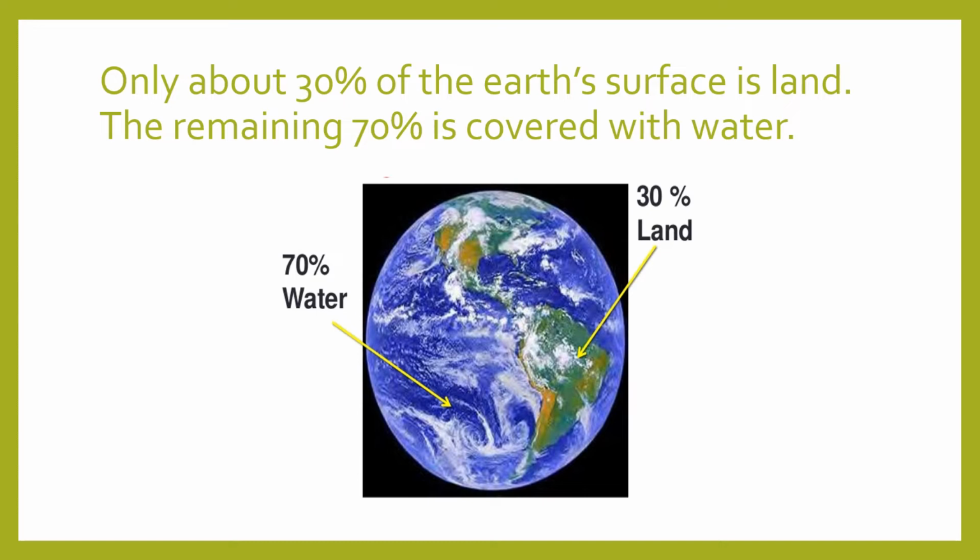So let's read this line here and get to understand this fact. Only about 30% of the earth's surface is land. The remaining 70% is covered with water. Do not forget this ratio, children. 30% is land and 70% water.